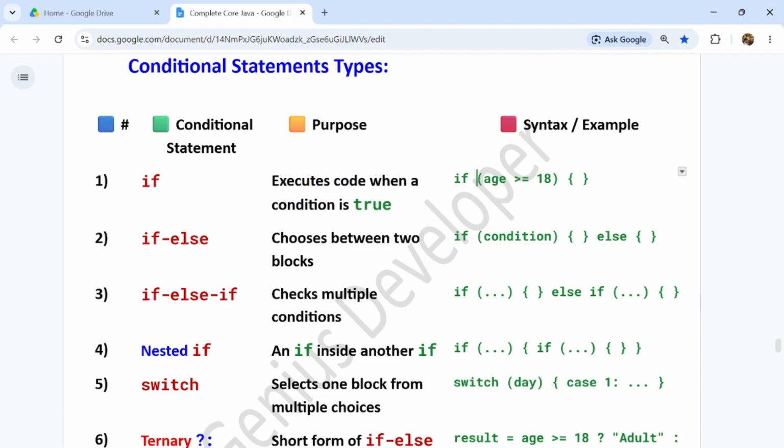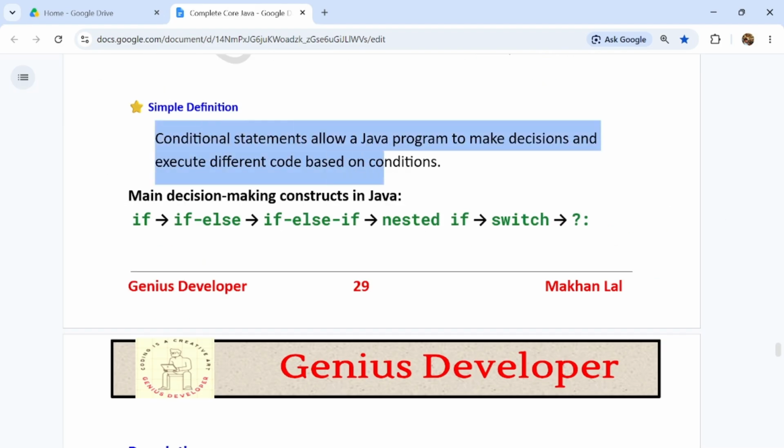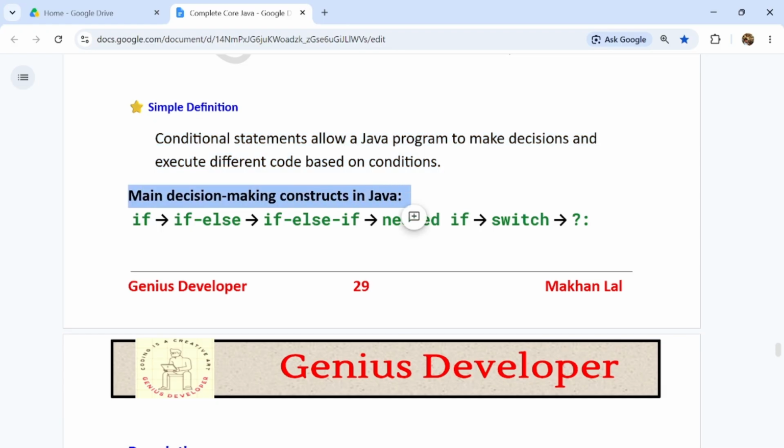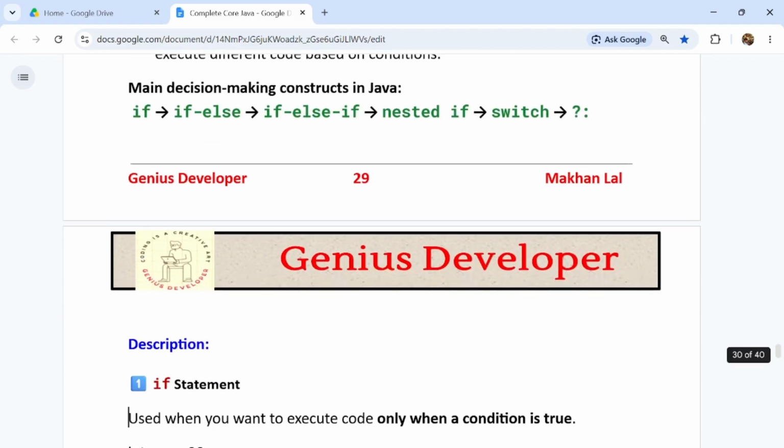So this is a short brief description, and then some brief examples, guys. You can look at all this. I will explain it in detail, guys. So if we talk about a simple definition, conditional statements allow a Java program to make decisions and execute different code based on conditions. The main decision making constructs in Java are if, else, else if, nested if, and switch statement, guys. So let's come to them one by one, guys.